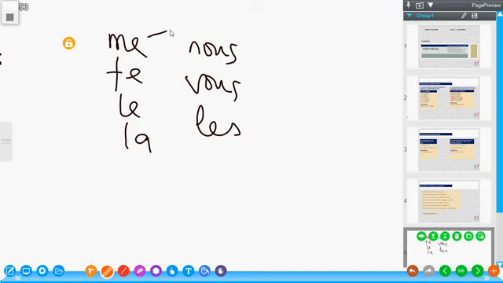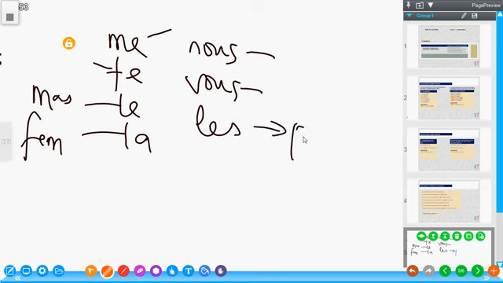So this is the first person singular. This is the second person singular. We have the le, which replaces the masculine third person singular, and la, the feminine third person singular. We have nous, we have vous, and les for the pluriel.